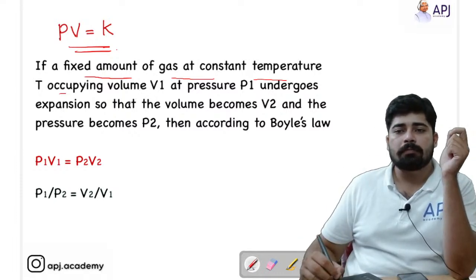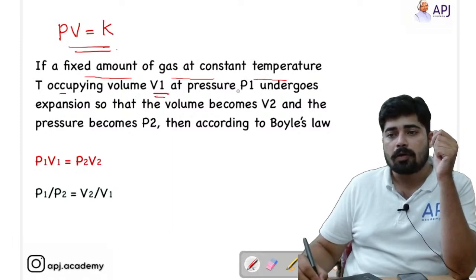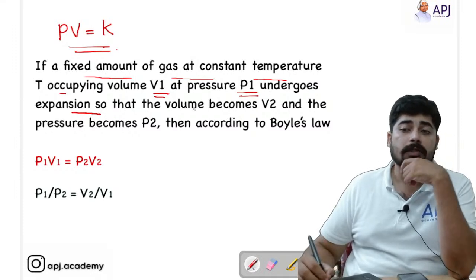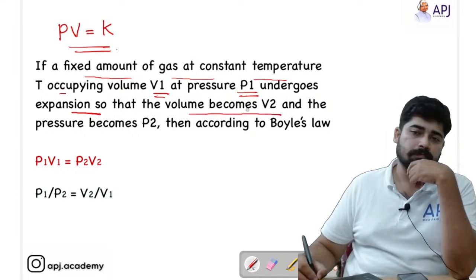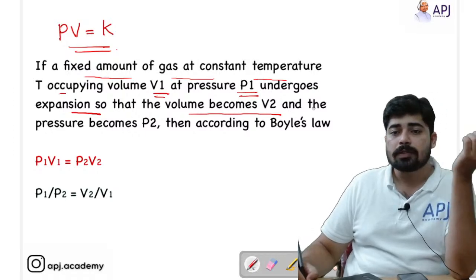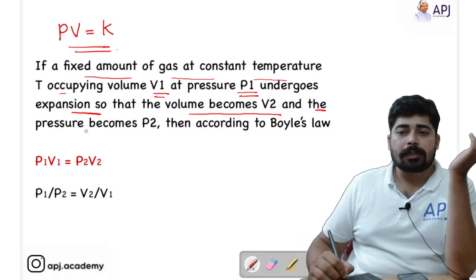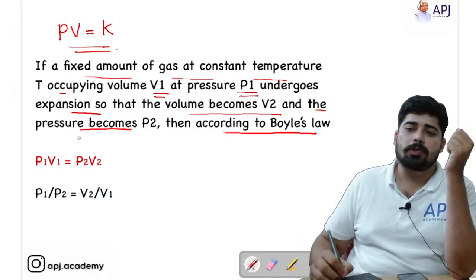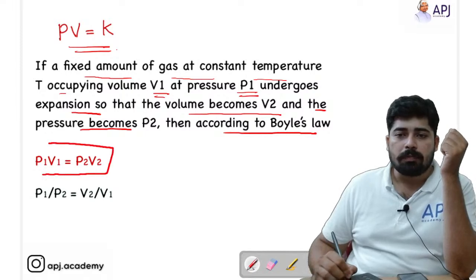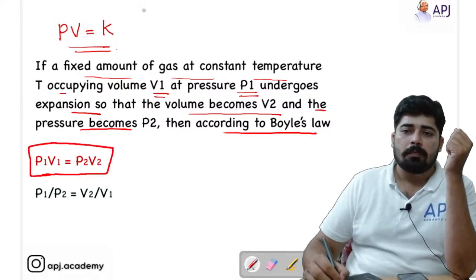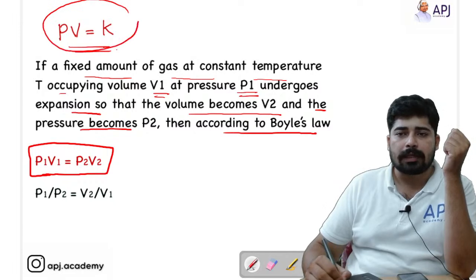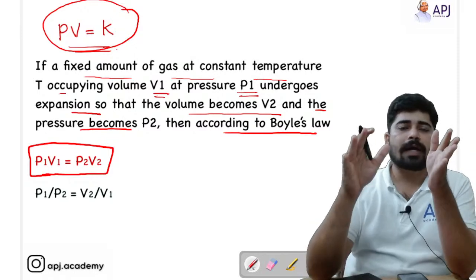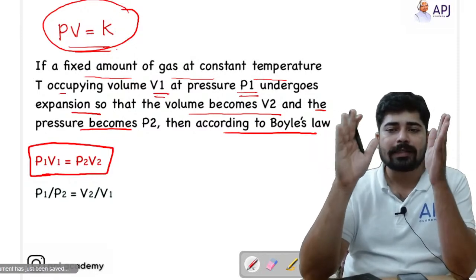So a gas at constant temperature T, occupying volume V1 at constant pressure P1, undergoes expansion, so that the volume becomes V2 and the pressure becomes P2. Then according to Boyle's law, P1 V1 is equal to P2 V2. As I have told, PV is equal to constant for a particular gas. Now if you change the volume or the pressure, the PV value will not change. PV will always remain constant.